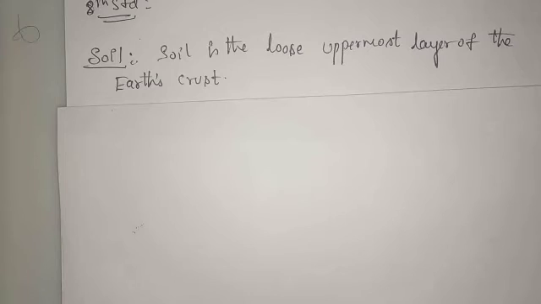And the next is the formation of the soil. The formation of soil is a very slow process. It can take thousands of years to form a thin layer of soil. A thin layer may be around 2 to 15 centimeters, for example. So it needs many years, thousands of years, for soil formation.